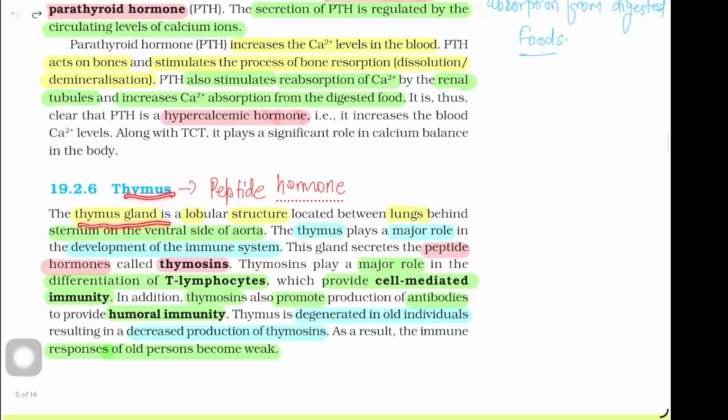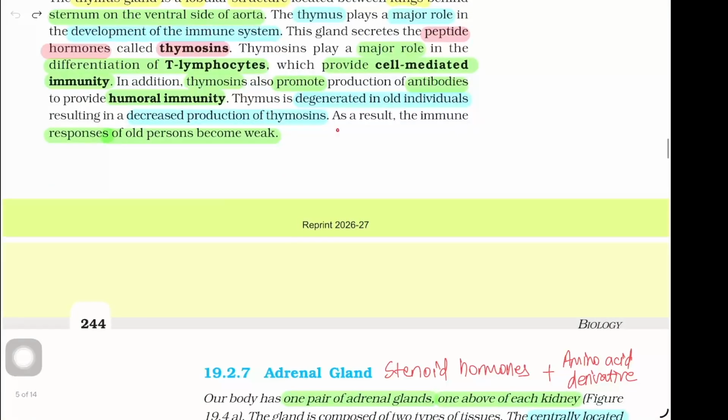Thymus. The thymus gland is a lobular structure located between the lungs behind the sternum on the ventral side of the aorta. The thymus plays a major role in the development of the immune system. This gland secretes the peptide hormone called thymosins. Thymosins play a major role in the differentiation of T lymphocytes, which provide cell-mediated immunity. In addition, thymosins also promote production of antibodies to provide humoral immunity. Thymus is degenerated in old individuals, resulting in a decreased production of thymosins. As a result, the immune responses of old persons become weak.